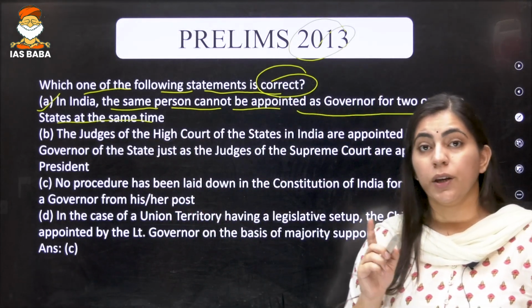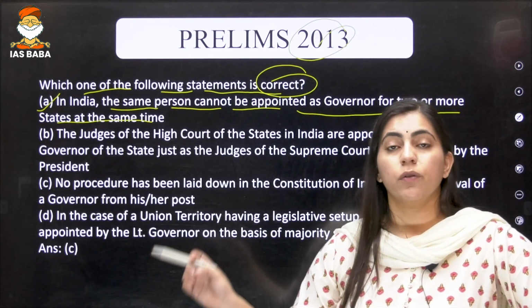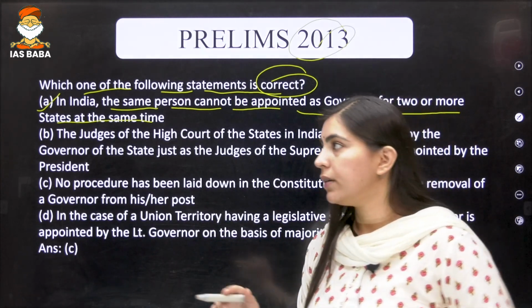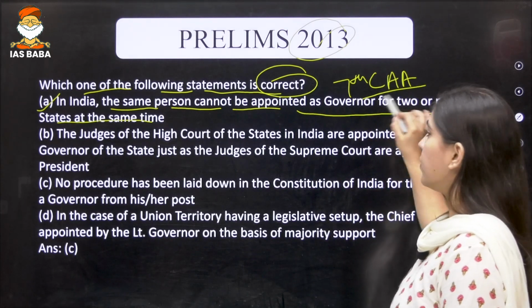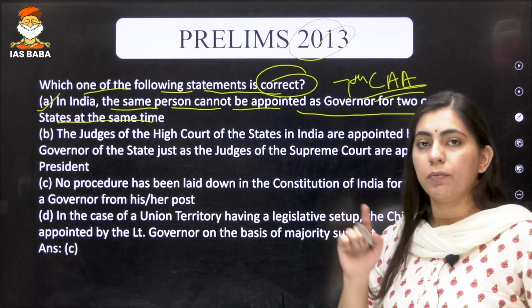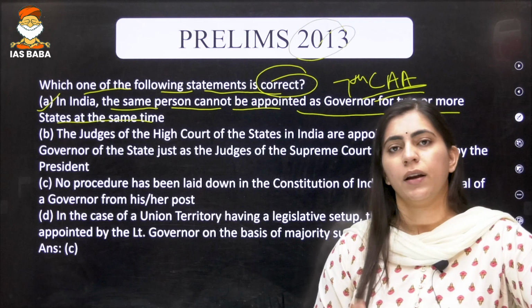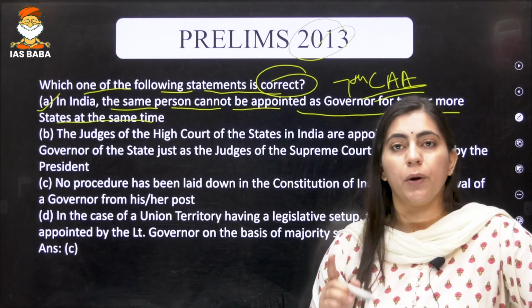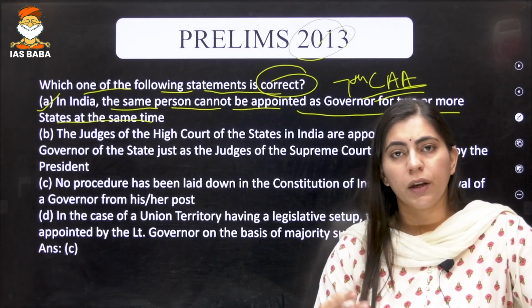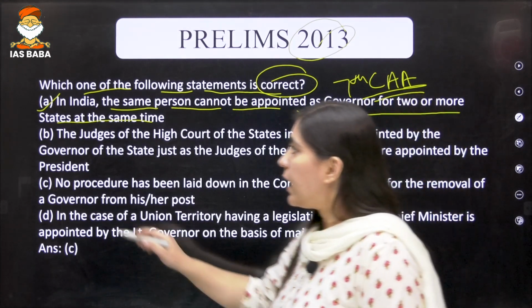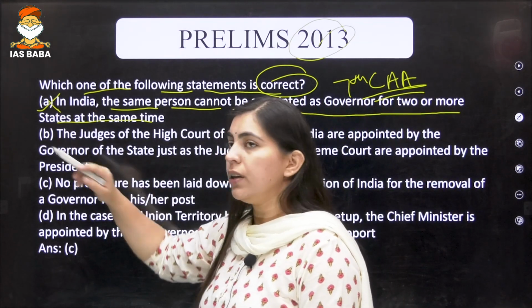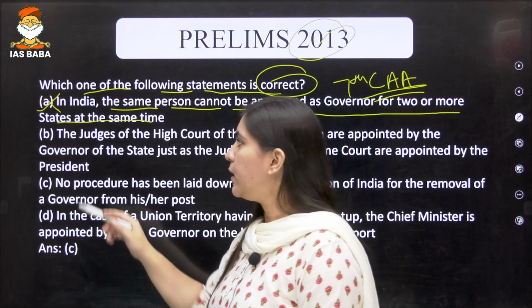I hope that you know this was part of the original constitution, but under the 7th Constitution Amendment Act, we changed the provision, and in this particular part, we mentioned that a single governor can be appointed as a governor for 2 or more states. Is it clear? So this is incorrect. This was changed in the 7th Constitution Amendment Act.